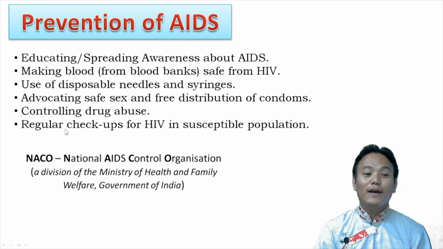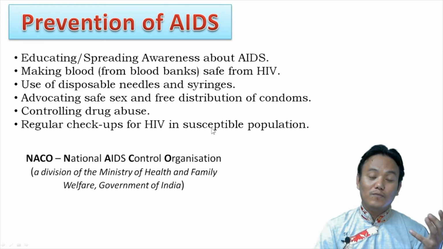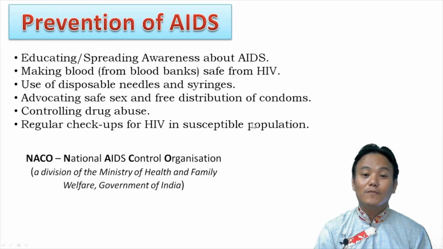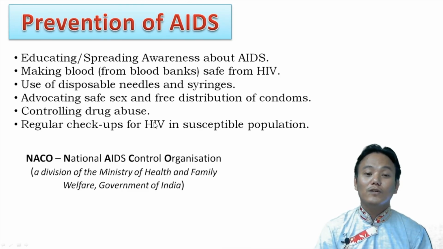And then finally, we have regular checkups for HIV in the susceptible populations. By susceptible population, we mean high risk groups. Those people who are more susceptible to getting HIV infection, like people who are involved in the sex trade, are more susceptible than other groups. In such susceptible populations, you should do regular checkups for HIV so that you can control the spread of HIV among the population. So these are some prevention methods available for AIDS.